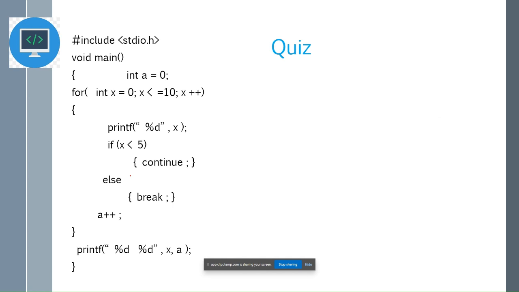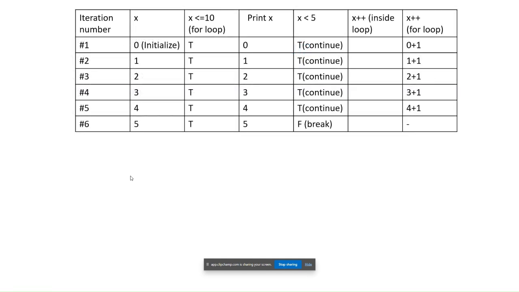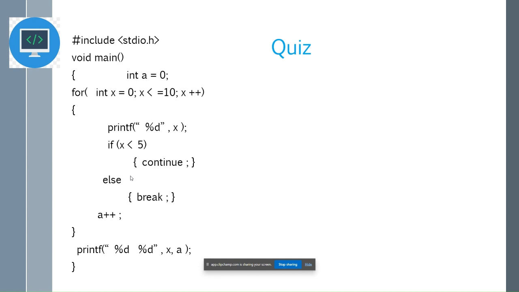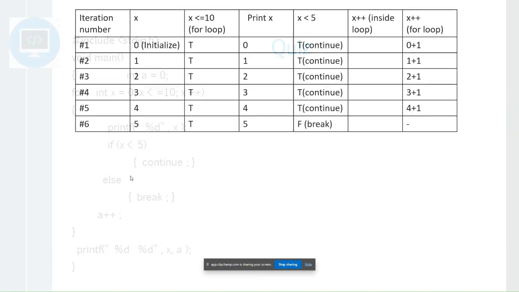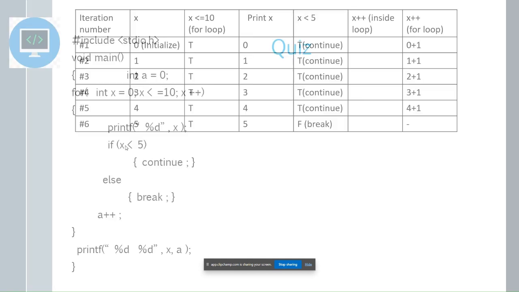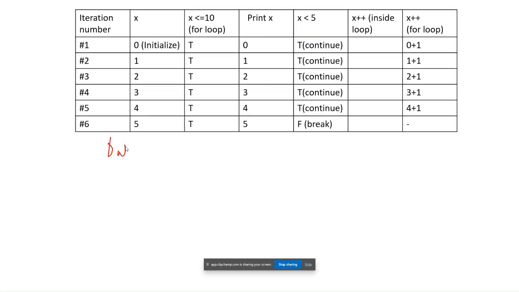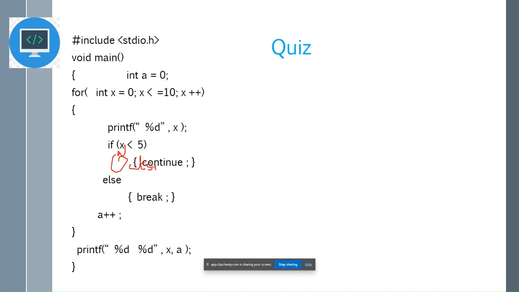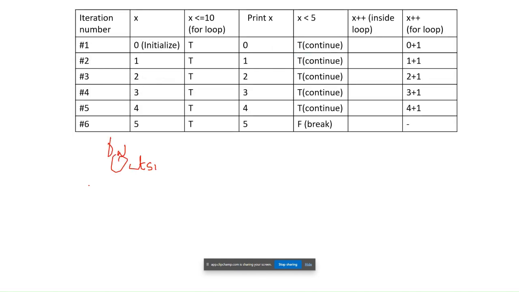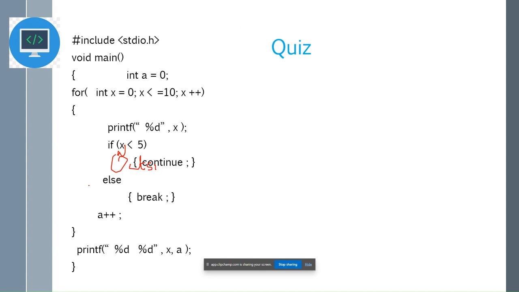If it is false, what was the code? If it is false, it is break. So it comes outside the loop itself. Outside the loop, what was the value when it just came out? It is x is equal to 5, right?